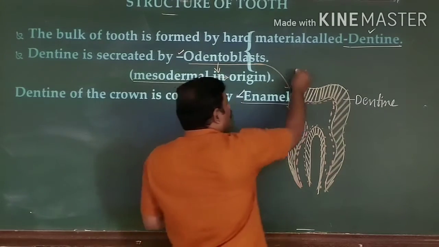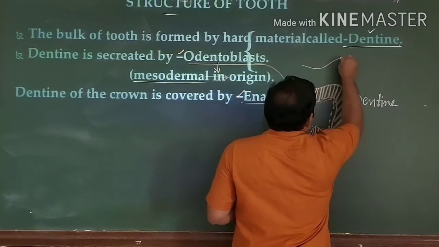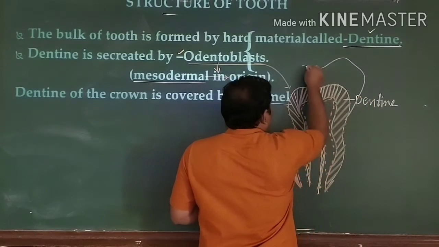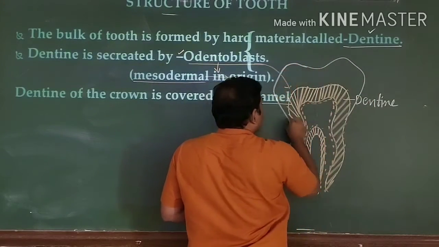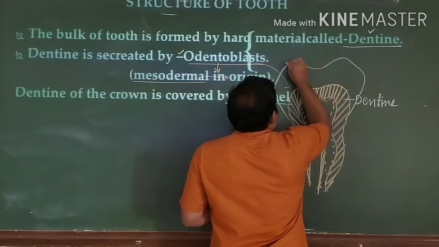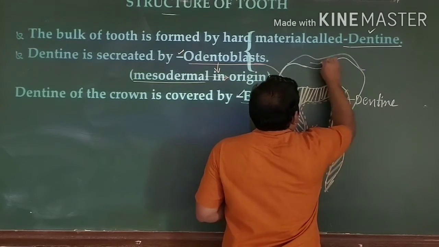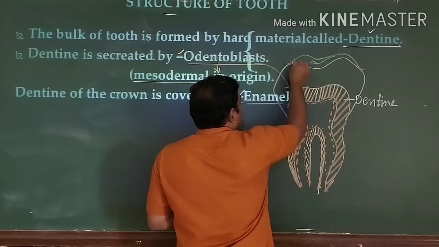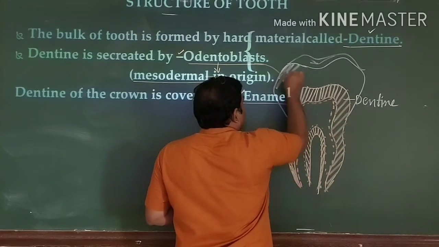And you can find the enamel here. This is the white, glittering part that you can see on the upper surface of the tooth. This portion is enamel.